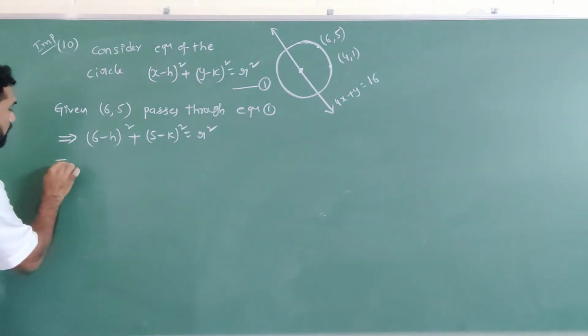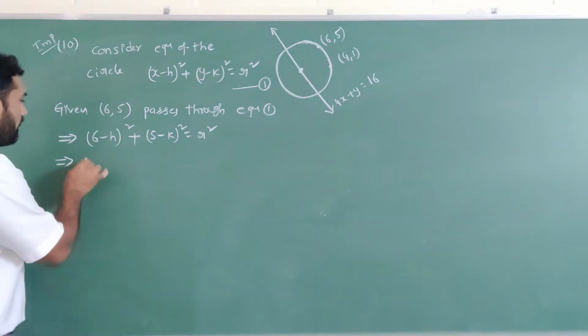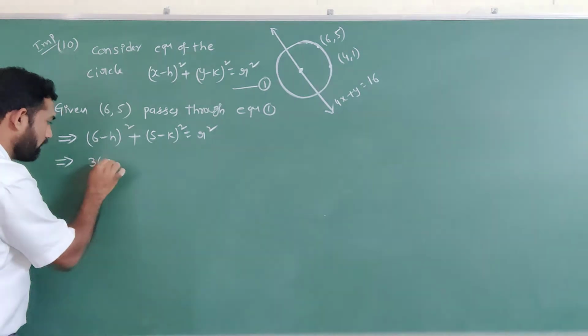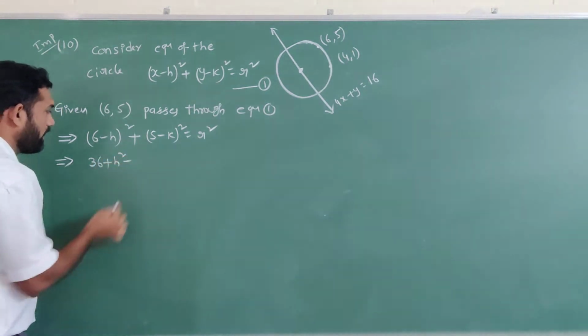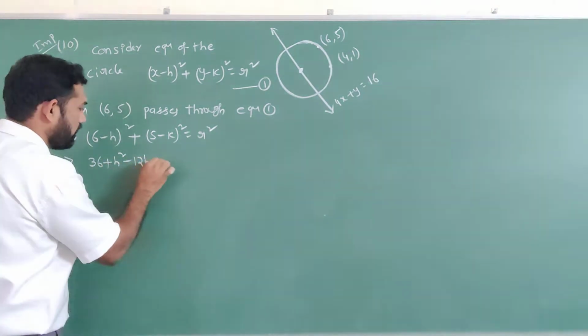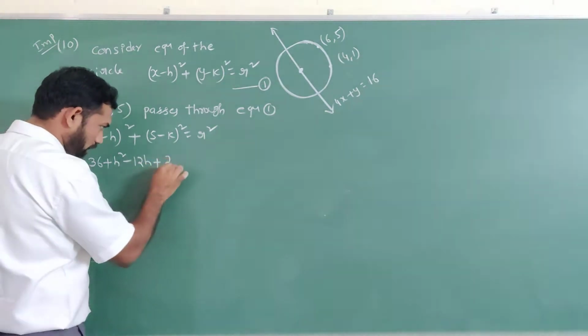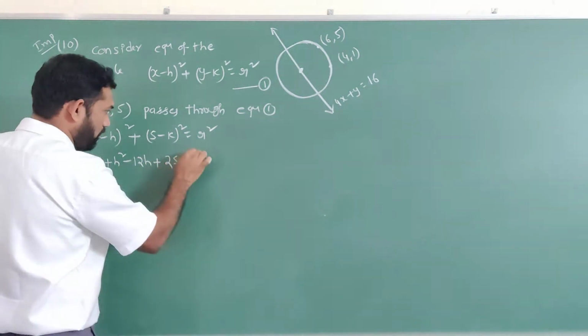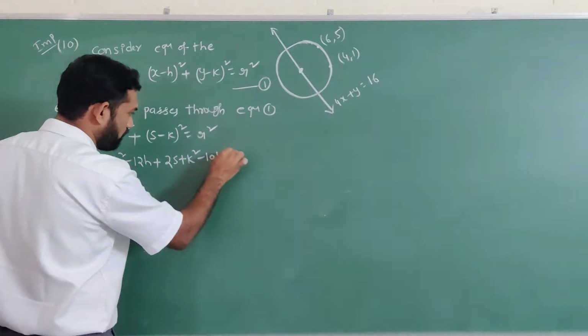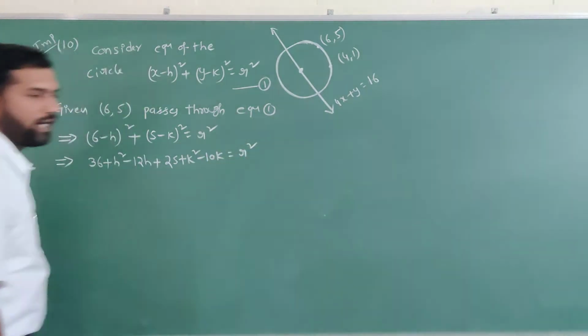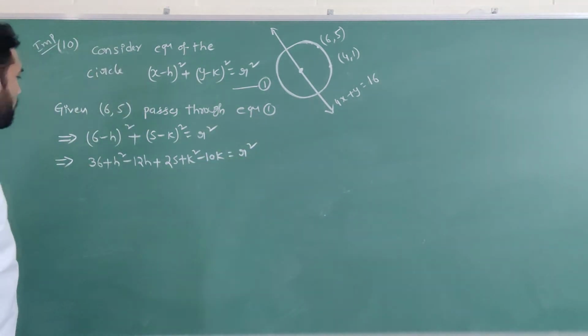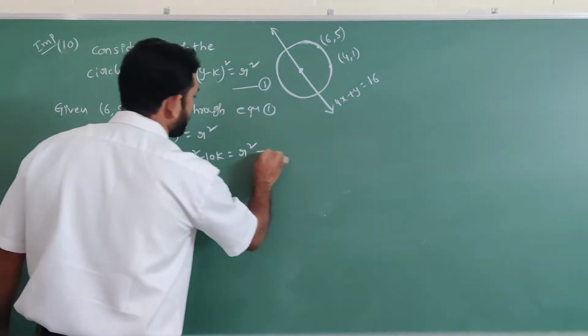Now you should expand this. What happens? 6 square 36 plus h square minus 12h plus 5 square 25 plus k square minus 10k equal to r square. This is equation number 2.